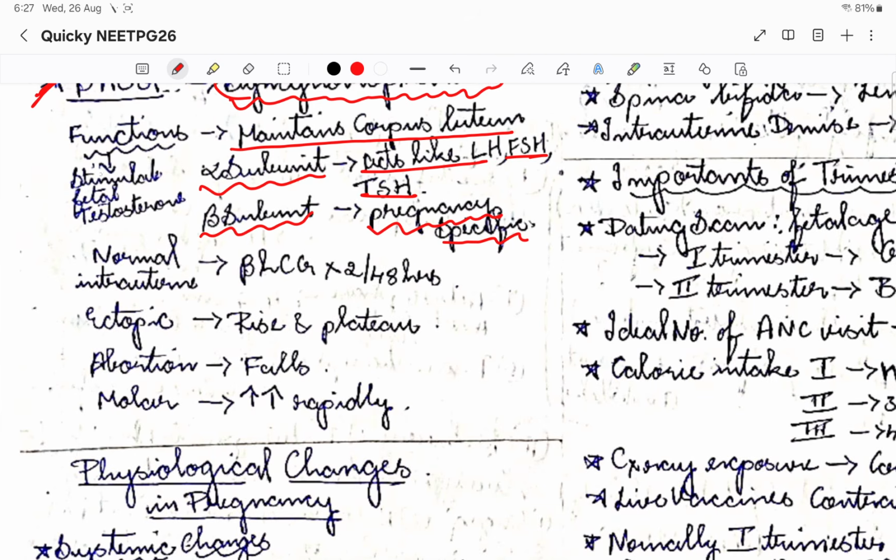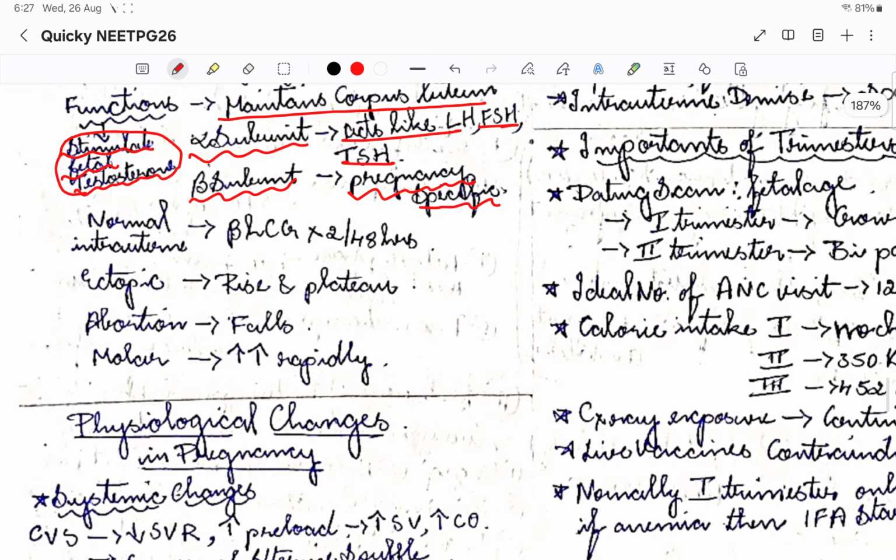Coming to the function, the main function is that it stimulates the fetal testosterone. One of the important functions is that it stimulates fetal testosterone, so that the external genitalia and all the secondary sexual characters will develop. Please note that these are the beta HCG values that will give us the diagnosis.